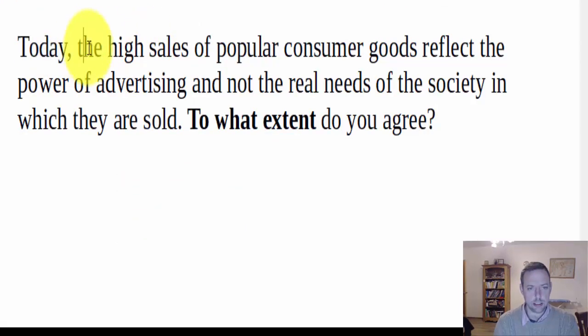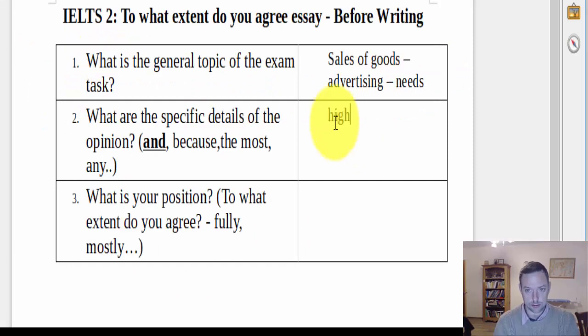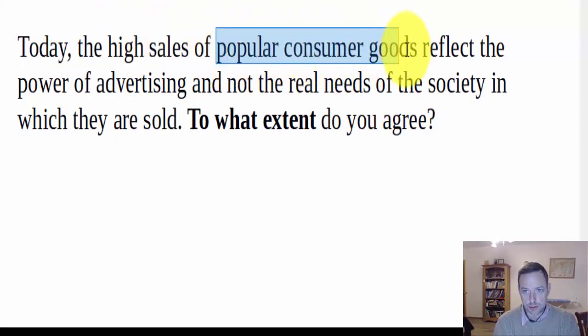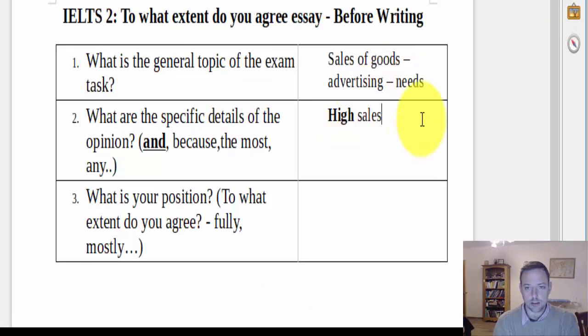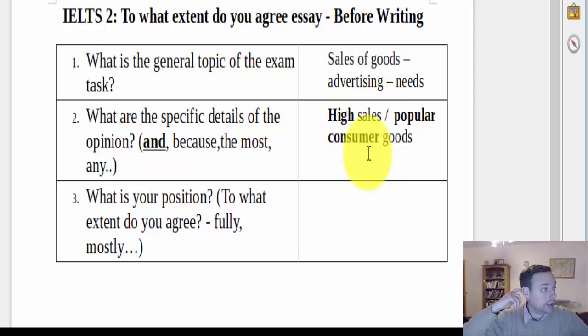So it's about today and it's about the high sales. So that's the first thing. You've got high sales. So I'll put that in bold. It's high sales. There I just had sales, the general idea, of popular consumer goods. So the general idea was sales of something, but here it's high sales of popular consumer goods. So it's a good idea to stop and think, okay, what is a popular consumer good?